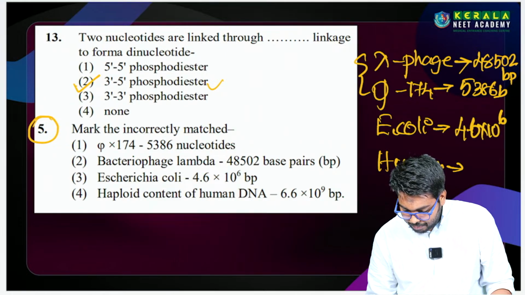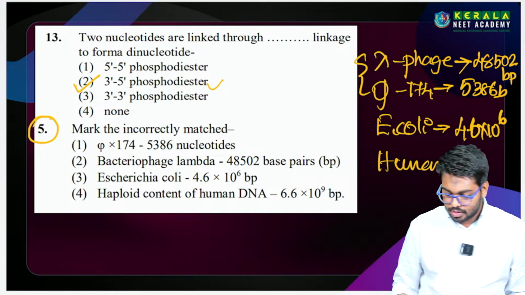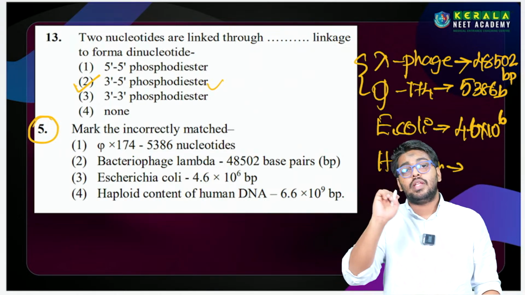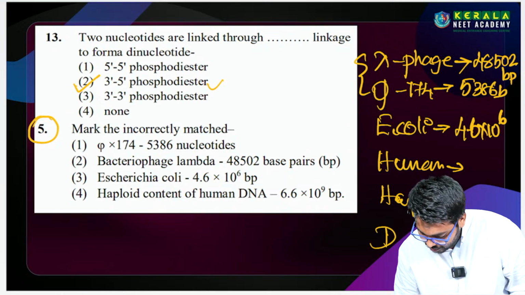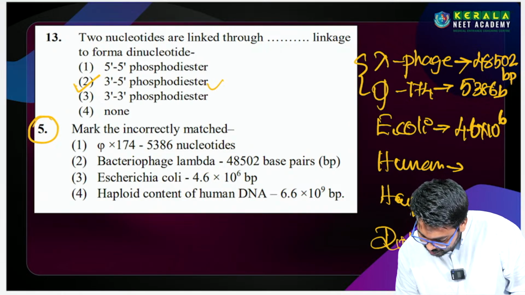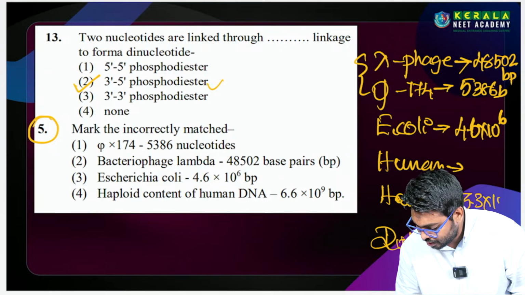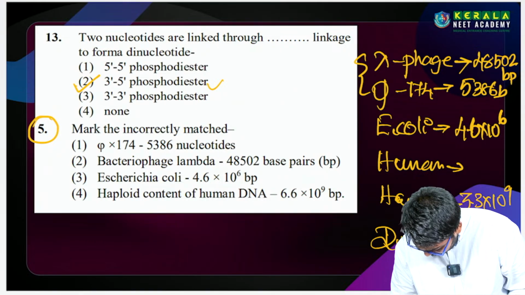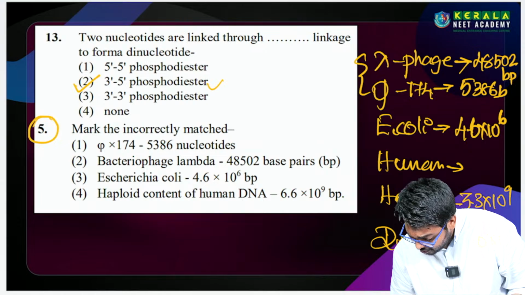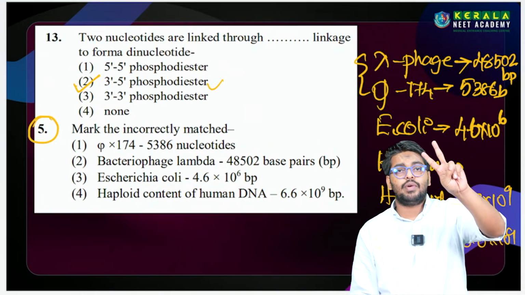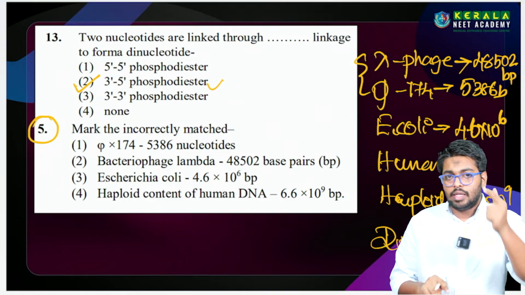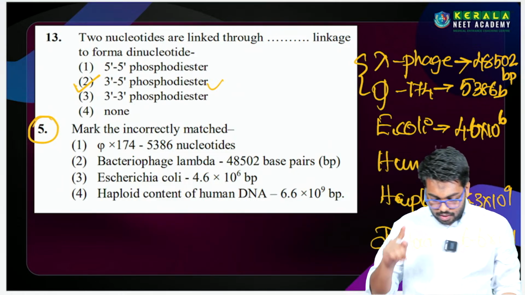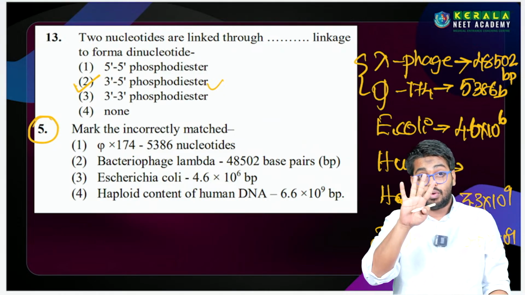Then E. coli is very simple: 4.6 into 10 power 6 is the number of nucleotides present in E. coli. In the same way for human, we should learn two examples, haploid and diploid. Haploid is 3.3 into 10 power 9 and diploid is 6.6 into 10 power 9. If we learn these four examples, the lambda phage, phi X 174, E. coli and human, we will get the 4 marks.